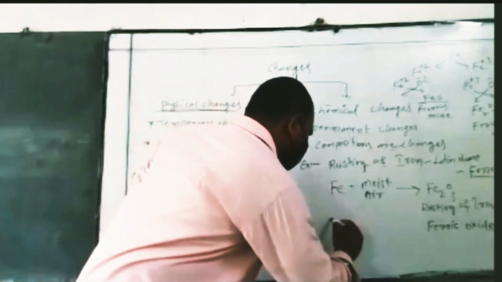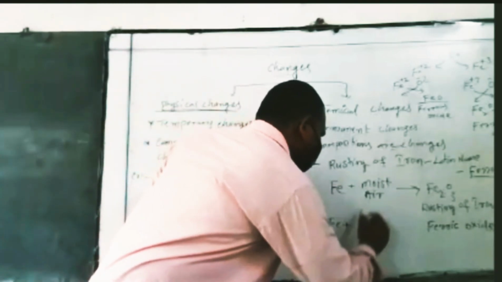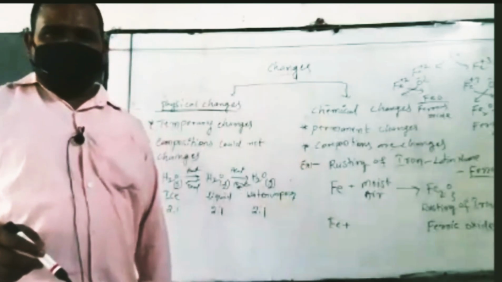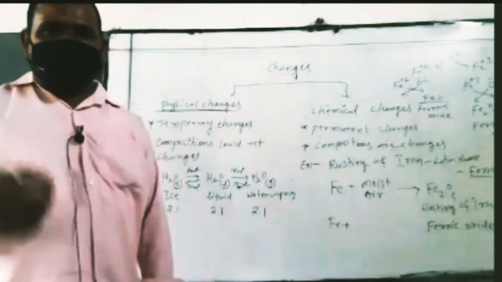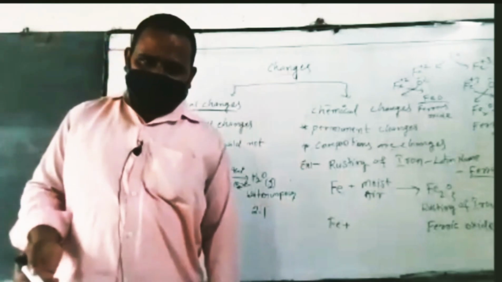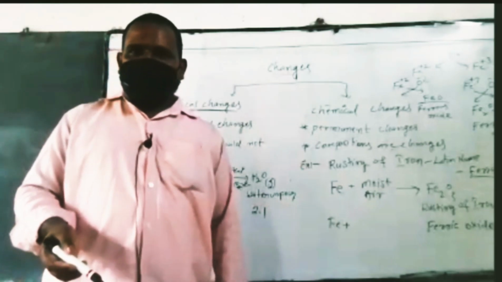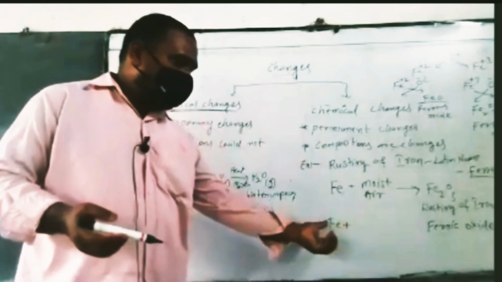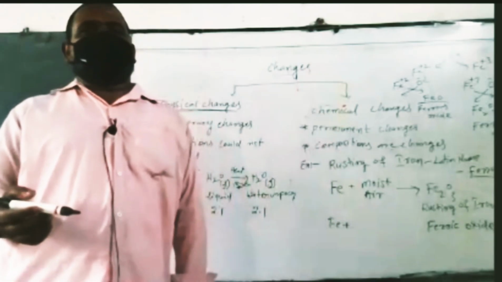Now if this iron reacts with moist air, which is a mixture of gases, in the mixture of gases nitrogen is there, carbon dioxide is there, oxygen is there, and other gases are there. But iron reacts with oxygen only.